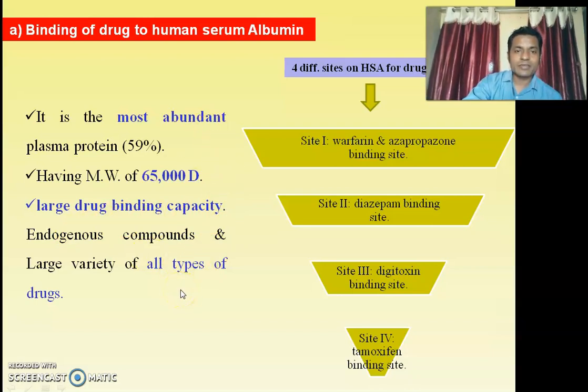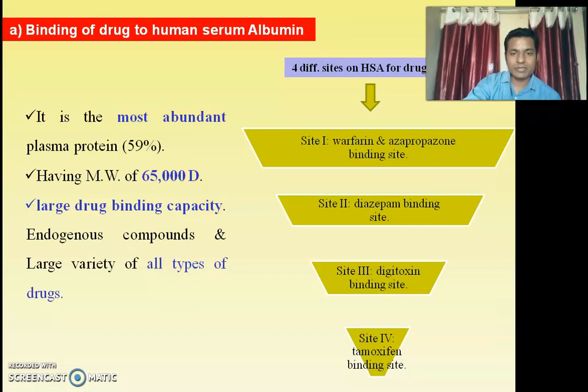Human serum albumin is susceptible for binding endogenous as well as exogenous substances. So all types of drug can bind to human serum albumin, whether acidic, neutral or basic. Here you can see there are 4 different binding sites available on human serum albumin. First site is the warfarin azopropazone binding site. Second site is the diazepam binding site. Third is the digitoxin binding site, and fourth is the tamoxifen binding site.